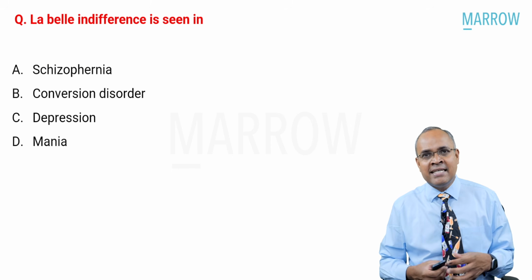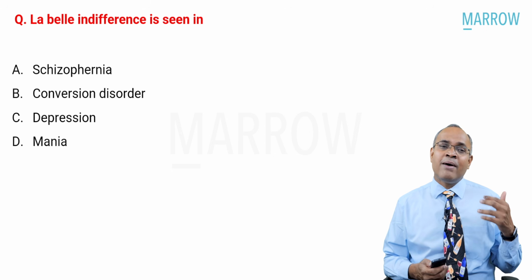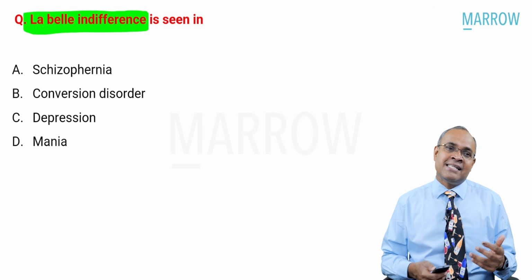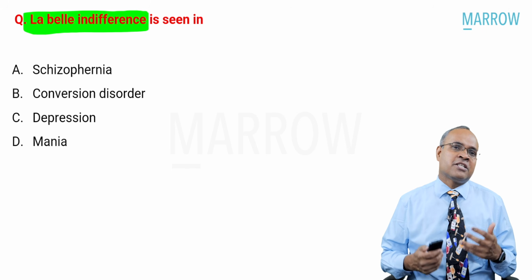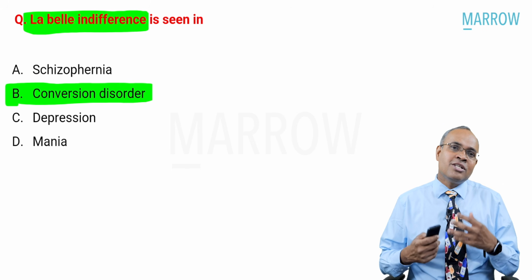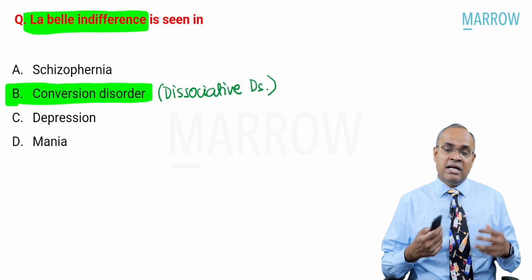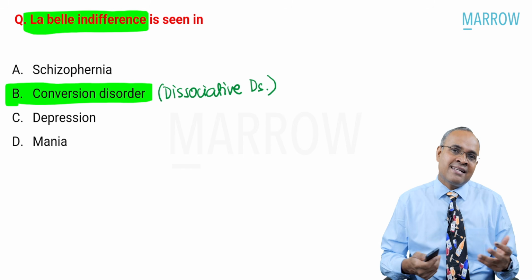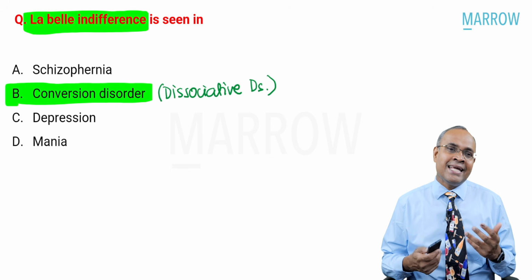Understood? Going to the next interesting question, a very simple question, repeated quite a lot of times. Where do you see la belle indifference? Is it seen in schizophrenia, conversion disorder, depression, or mania? The answer is conversion disorder. Conversion disorder is nothing but a type of dissociative disorder. So, in some exams, they can give you dissociative disorder as a choice rather than conversion disorder. Either way, the answer remains conversion disorder or dissociative disorder is where you see la belle indifference.